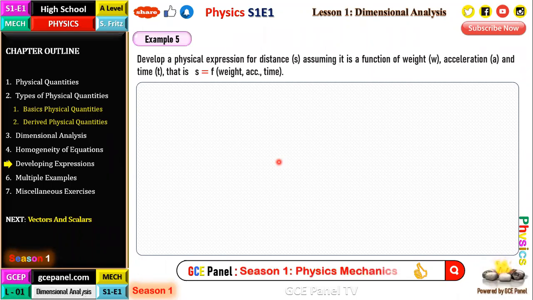Okay, so here we are going to develop a physical expression that relates distance with weight, acceleration, and time.